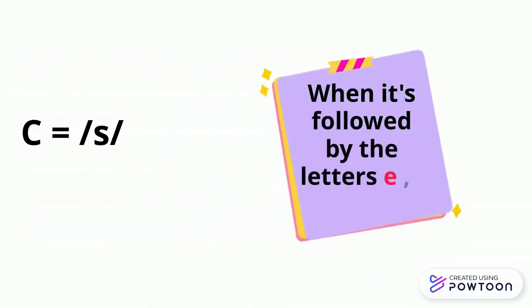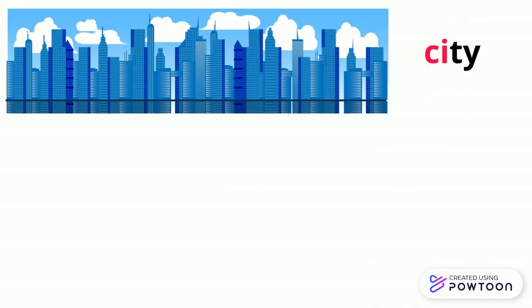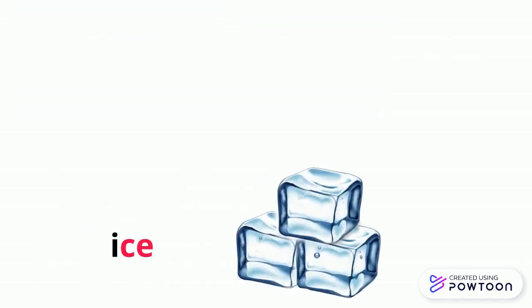The soft sound of letter C is S when letter C is followed by the letters E or I or Y. For example, city, ice, spicy.